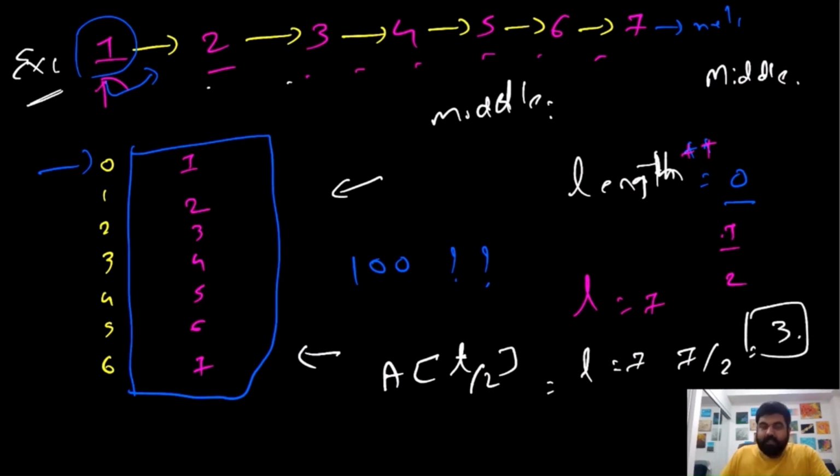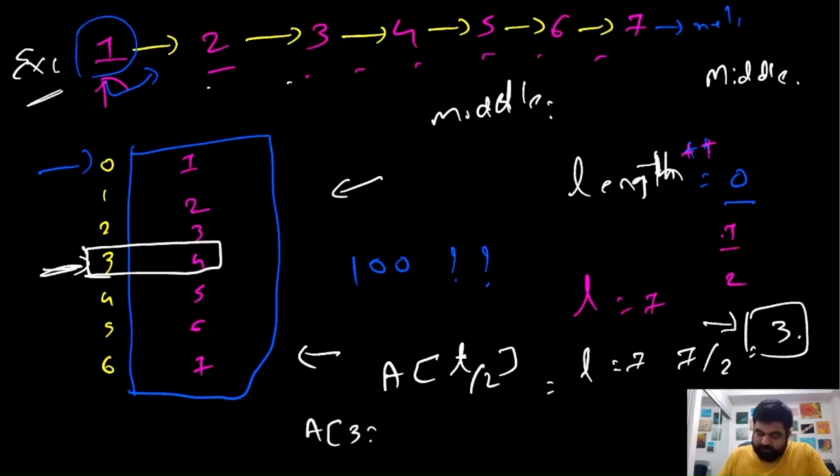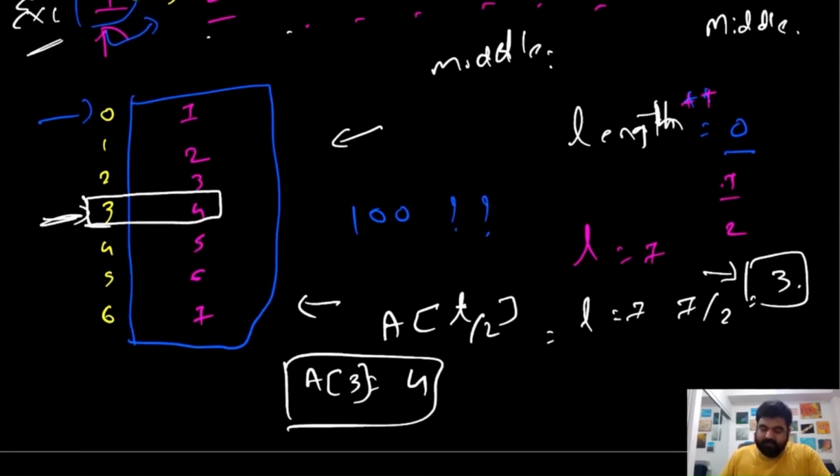Why 3? Actually it becomes 3.5, but we are going to use int, and we are going to use the floor function. So we need to return the value located at the third index, which is this one. So this is the third index, and the value is 4. So A of 3 in this case is going to be 4. So we will return this 4 as an answer, and this would be our solution.